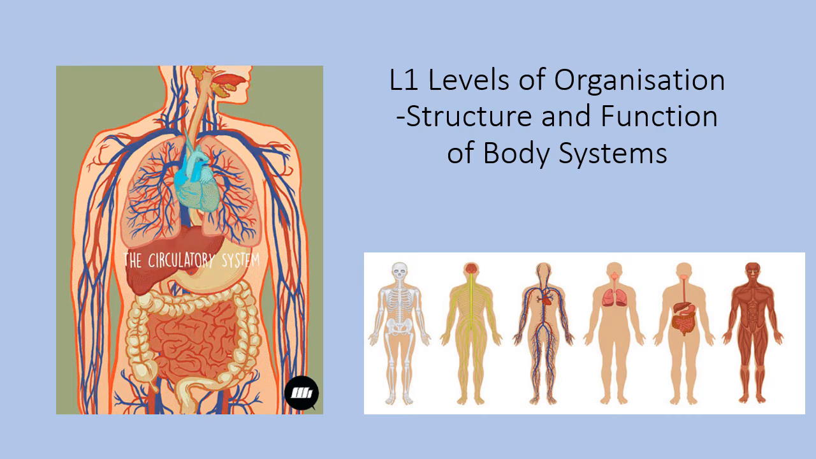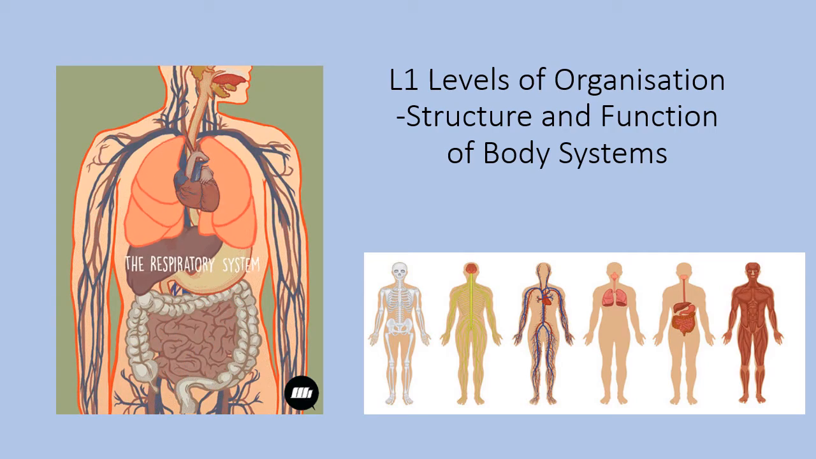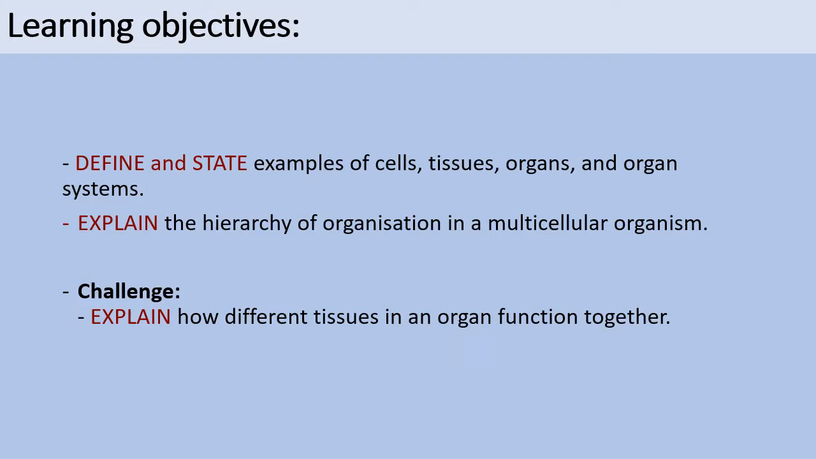Today we are looking at Lesson 1, Levels of Organization, and this comes under the chapter Structure and Function of Body Systems. By the end of this PowerPoint, you will be able to define and state examples of cells, tissues, organs, and organ systems. You will be able to explain the hierarchy of organization in a multicellular organism, and hopefully you will be able to challenge yourself by explaining how different tissues in an organ function together.